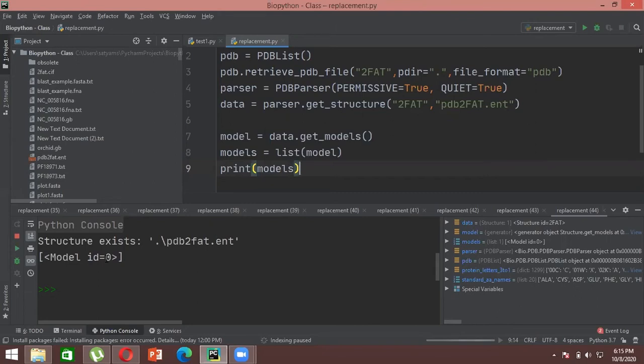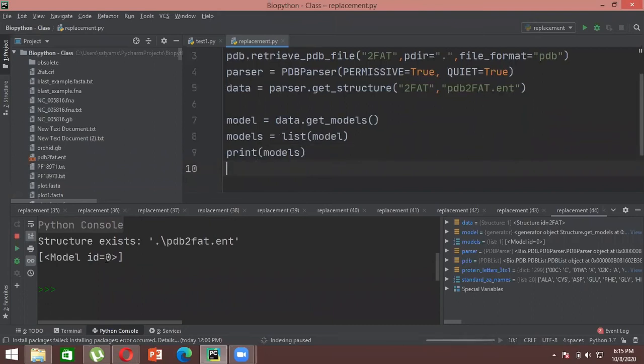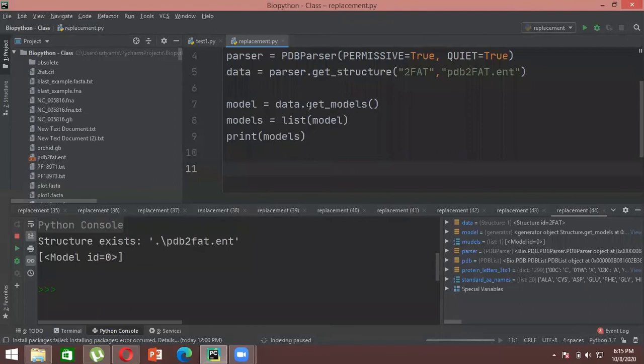Now what happens is, inside your protein, sometimes a protein has more than one chain, like chain A, chain B, chain C, whatever it is, right? So inside a model there are different kinds of chains. So using BioPython you can actually extract the chains data as well, right? The basic command will be the same thing, we will use the dot get method. Just where we needed the model we wrote dot get underscore model, where we need the chain we will write dot get underscore chain, and similarly we will be changing the wording after get. So the dot get method will remain common.